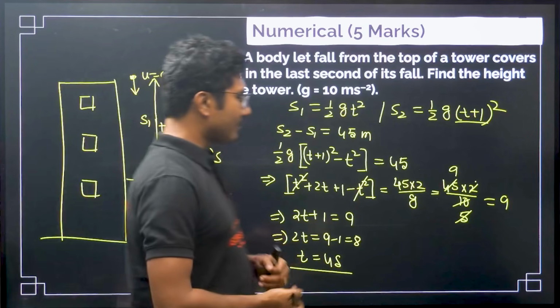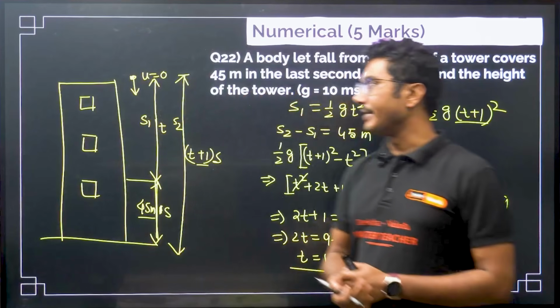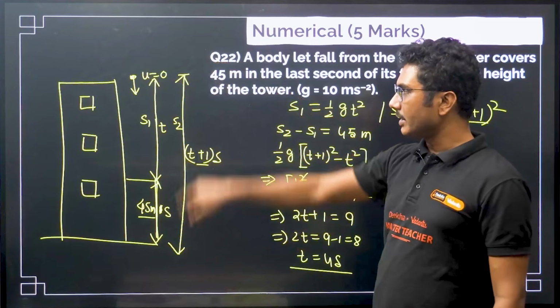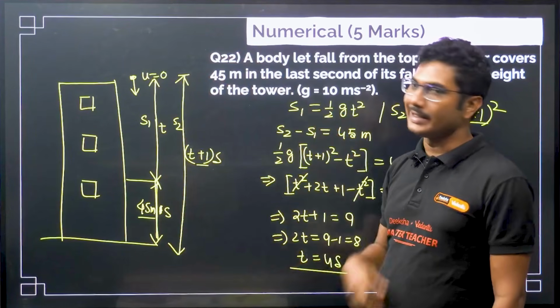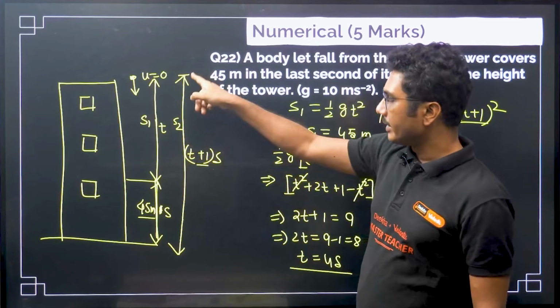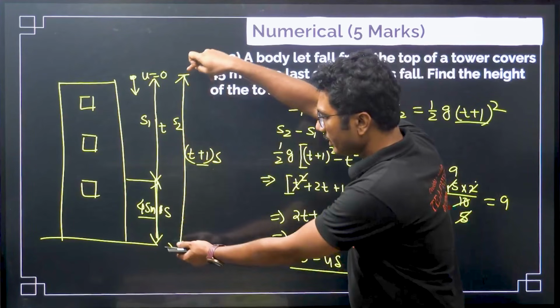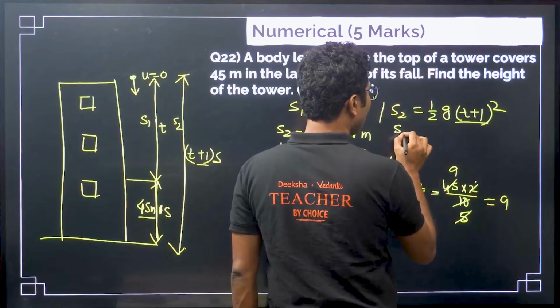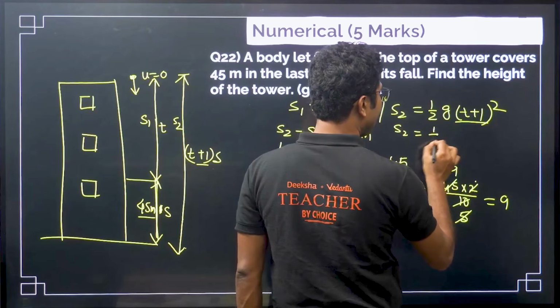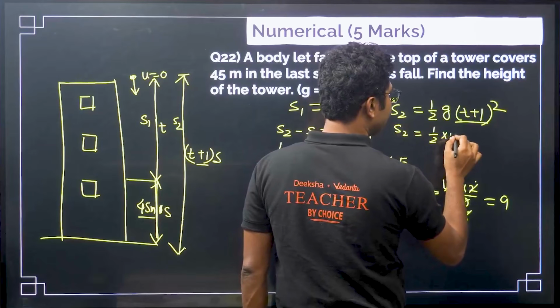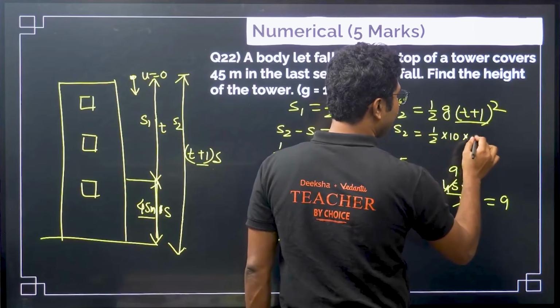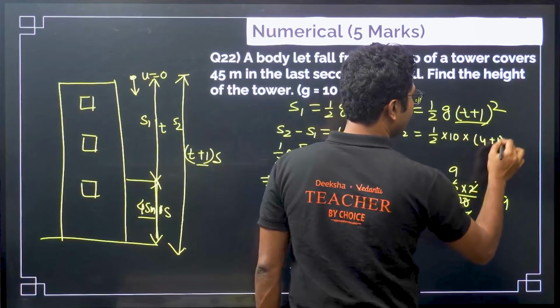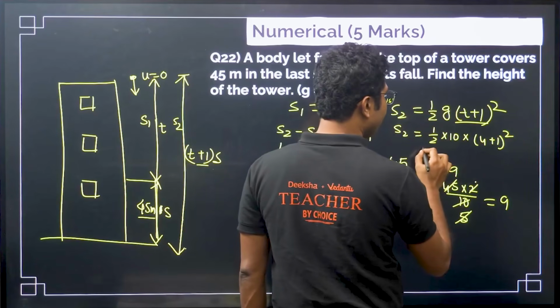So time is calculated. Now we have to find the height. If you see this diagram, what is the height? S2 is the height. So we have to put the value of time in this equation and calculate the height. So g is 10 and t plus 1 is 5, 5 square is 25.